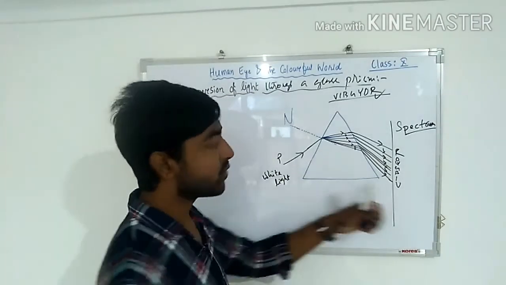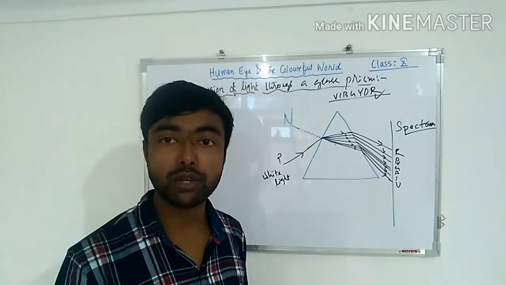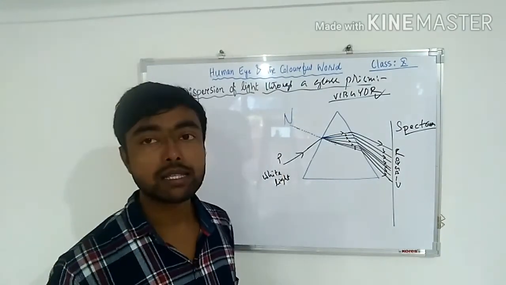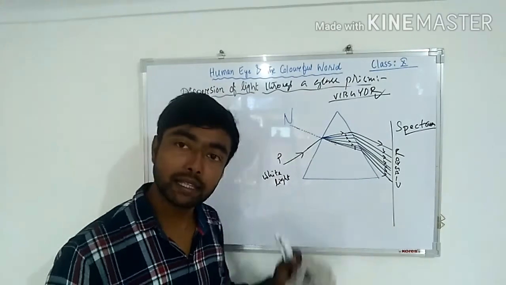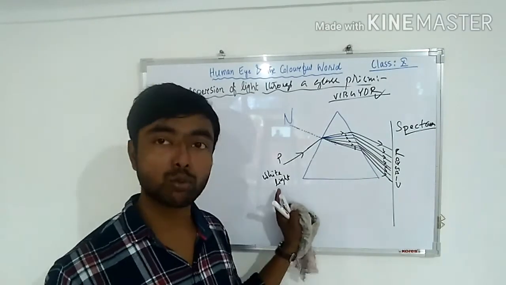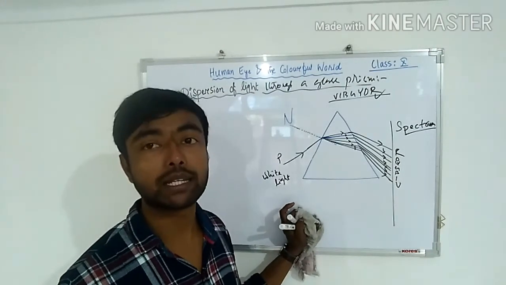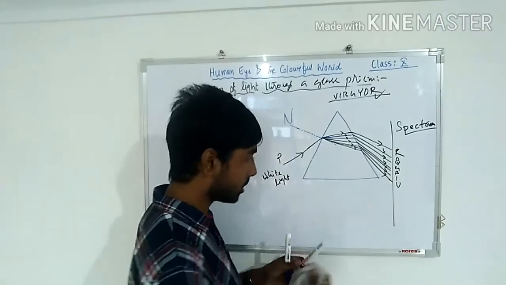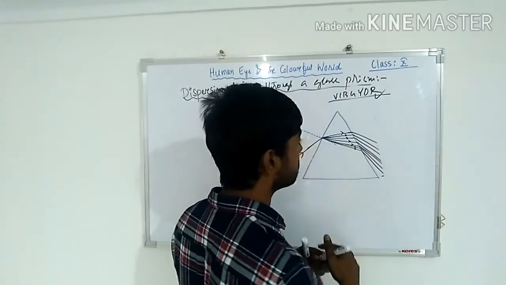Okay, so this phenomenon of light is called dispersion of light, in which we are splitting white light into 7 different colors. Now you see, can I get back this white color? Yes, we can get back this white color if I do what?